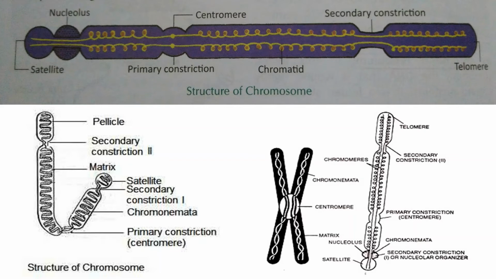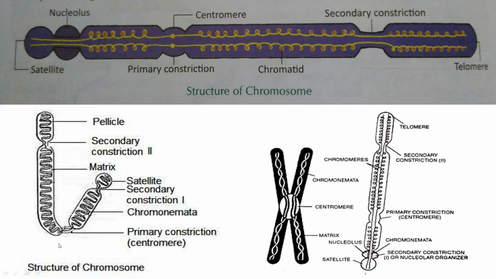Next, going to the structure of chromosome. As you can see, this is the structure of a chromosome. It contains a primary constriction and a secondary constriction. There is a nuclear organizer or nucleolus. There is a satellite. The chromosome containing satellites is called a SAT chromosome. And any constrictions other than primary constrictions are secondary constrictions.